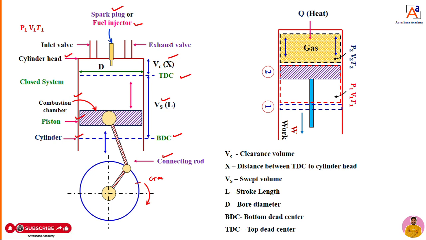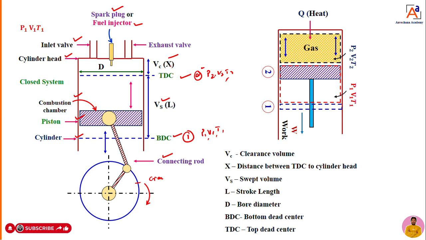But when it comes to inlet and exhaust, in petrol engines we have an inlet port and exhaust port, but in a diesel engine we have an inlet valve and exhaust valve. When the piston is at different positions, at BDC you can call it 1, and at TDC you can call it 2. But 1 and 2 represent the pressure, volume and temperature of the air fuel mixture. On both the petrol and diesel engine, you can take P2, V2 and T2. So these are the terminologies we can see.